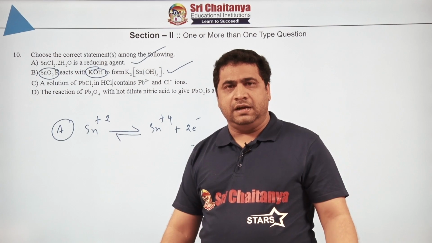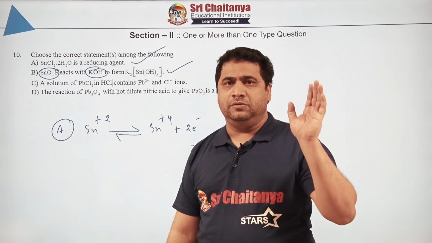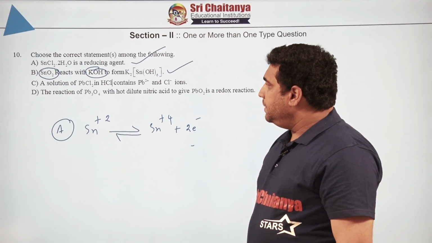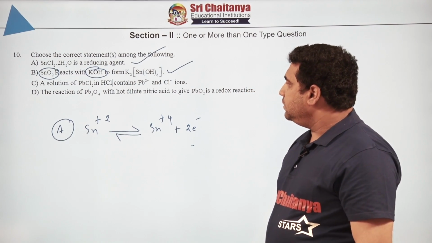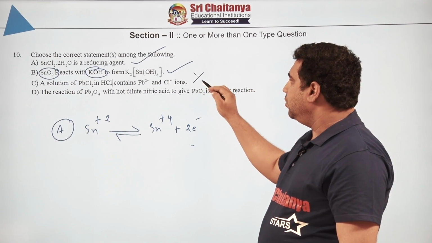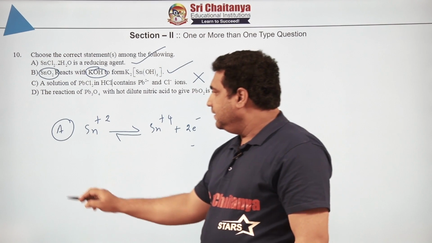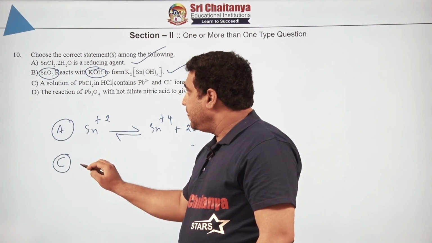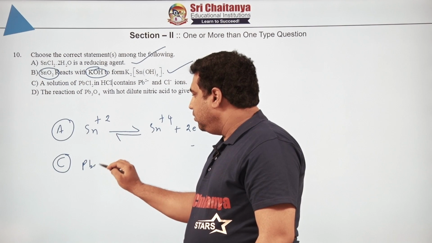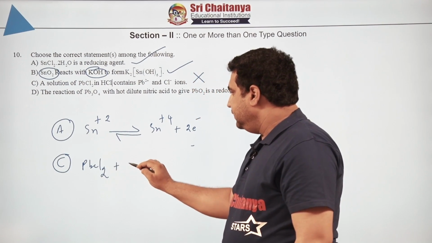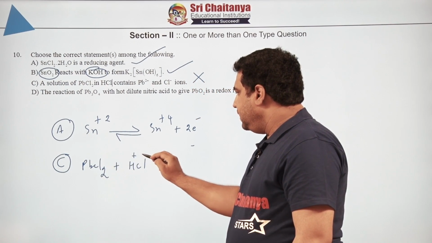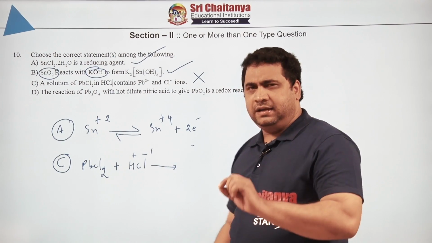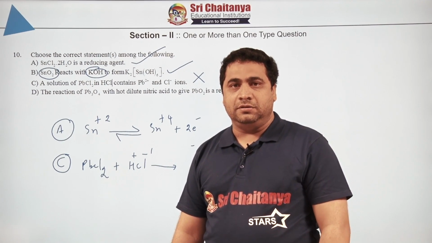We know that wherever vacant d orbitals are available, they will always form complexes only. A solution of PbCl2 in HCl contains Pb+2 and Cl- ions. Absolutely wrong. Why? What is the reason for it? If you take PbCl2, that is lead chloride, and add HCl to it, everybody try to focus a little towards coordination compounds.